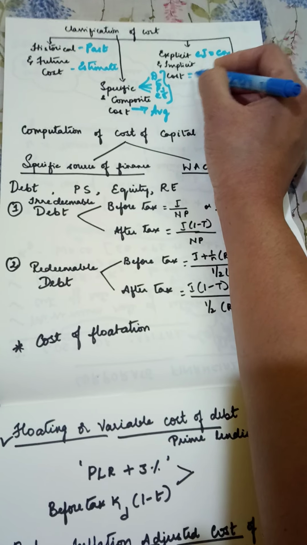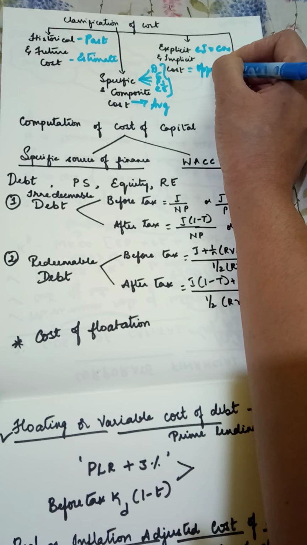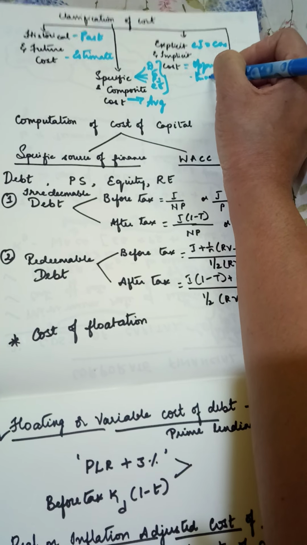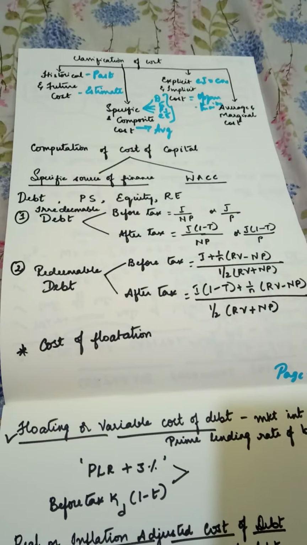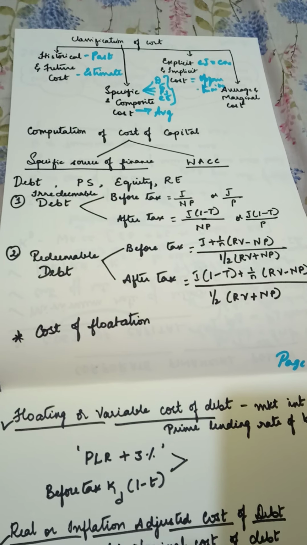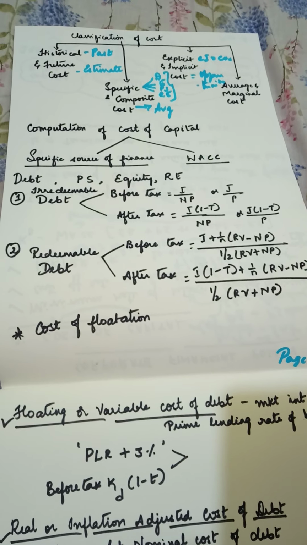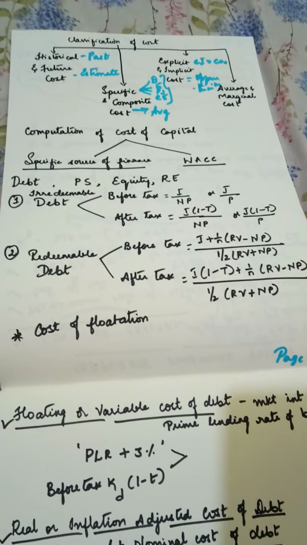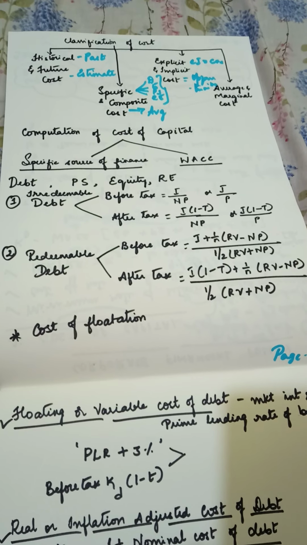Implicit cost is your opportunity cost. What is opportunity cost? I'll give you an example. Let's assume that you went out and you want to have ice cream as well as pani puri. Please don't curse me, ma'am.